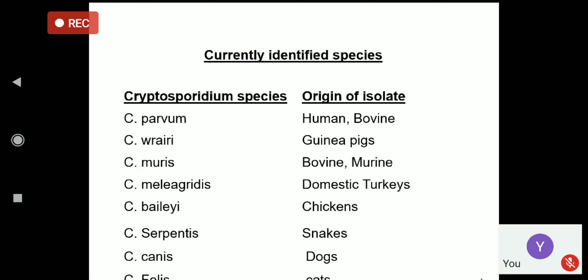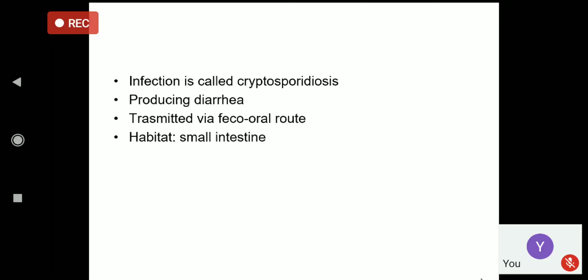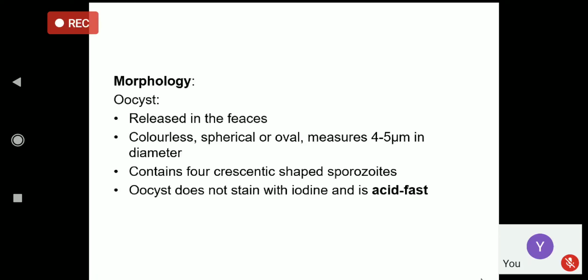Cryptosporidium parvum is a coccidian parasite that is associated with intestinal infection in humans and commonly in AIDS patients. It can be a cause of persistent diarrhea in AIDS patients. The habitat is the small intestine. Commonly, the site of this parasite is the small intestine.